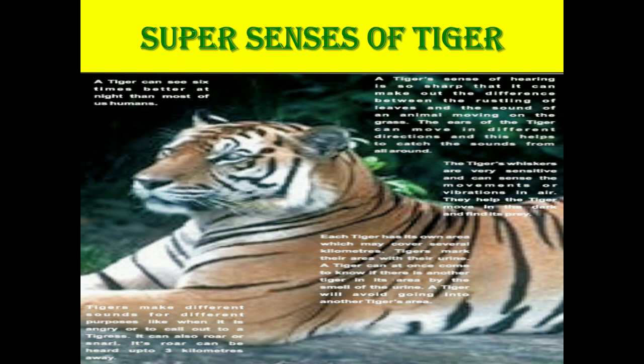That is, they can hear the sound from all directions. The next one is that tigers have a super sense of smell. The tiger can recognize the smell of urine of other tigers, and they can avoid going into other tigers' area. The tiger can also make different sounds for different purposes.